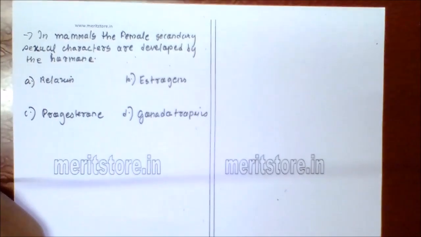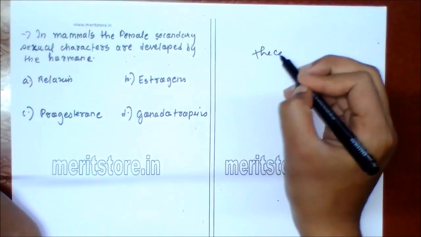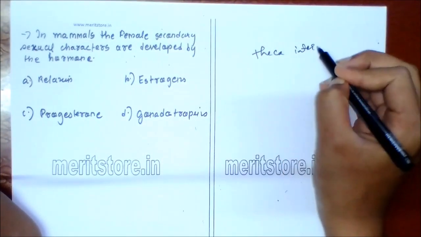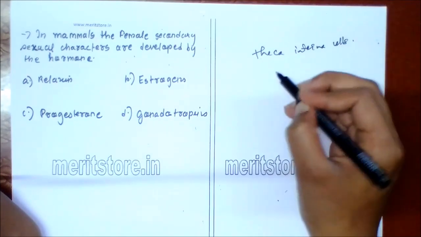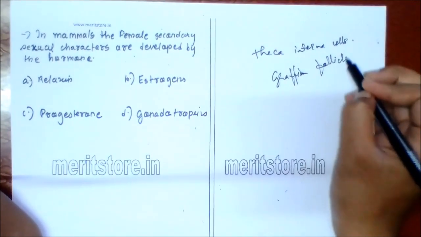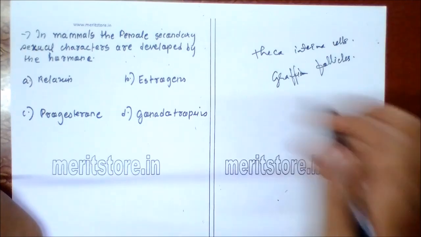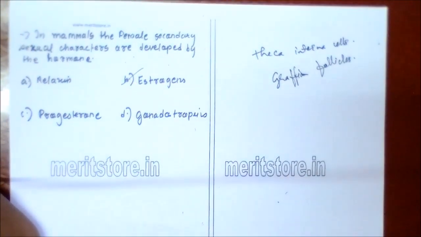In mammals, the female secondary sexual characters are developed by the hormone A. relaxin, B. estrogen, C. progesterone, D. gonadotropins. Estrogens are produced by theca interna cells of the Graafian follicle. Estrogens regulate growth and development of female accessory reproductive organs, secondary sexual characters and sexual behavior as well. So option B is the correct answer.